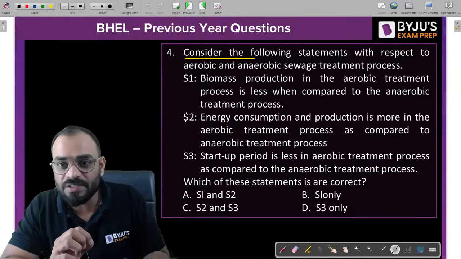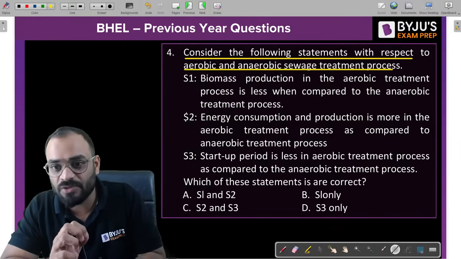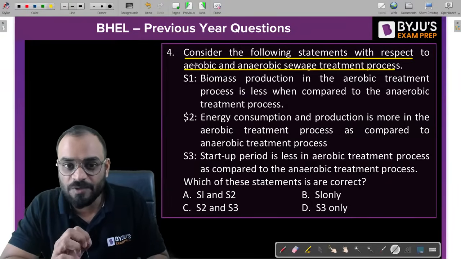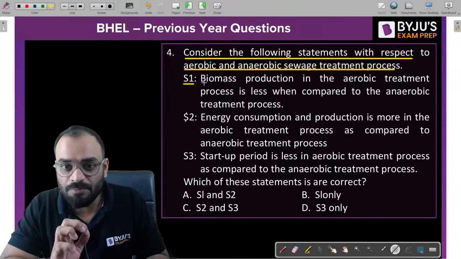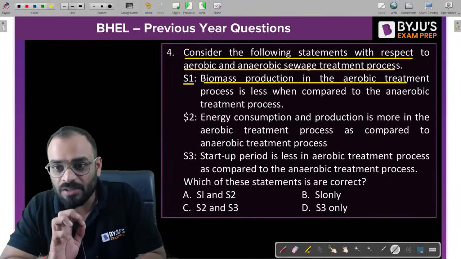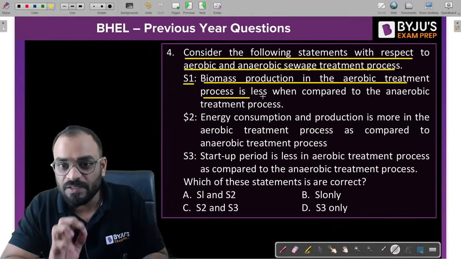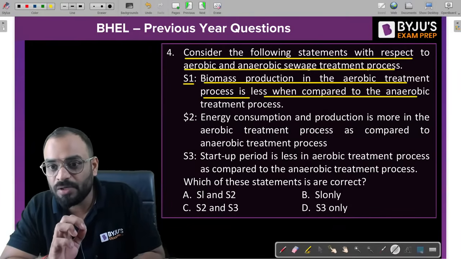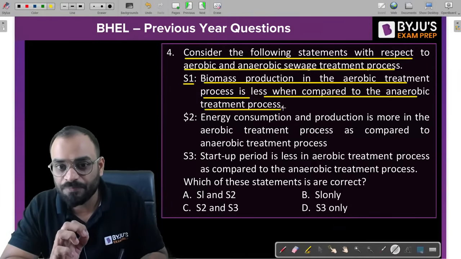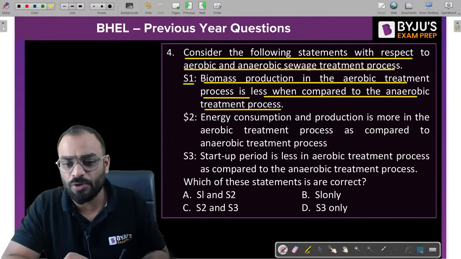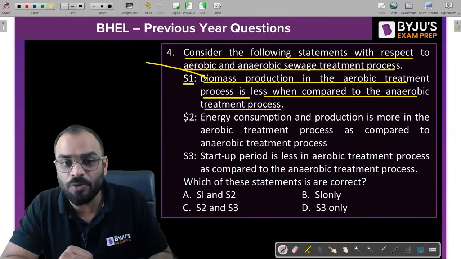Now you need to consider the following statements with respect to aerobic and anaerobic sewage treatment processes. As per the first statement, the biomass production in the aerobic treatment process is less when compared to the anaerobic treatment process. Now let me explain one more point over here. What is basically biomass? Biomass is nothing but the growth of microorganisms.